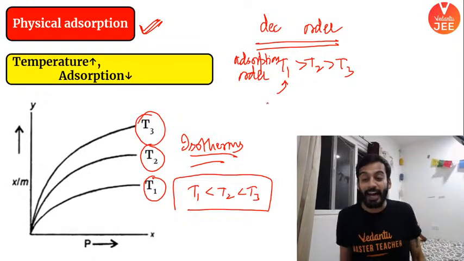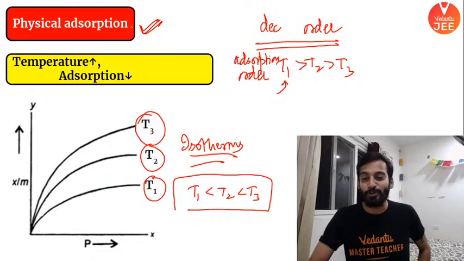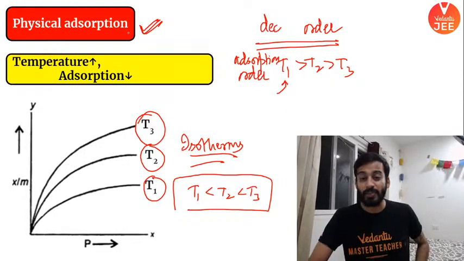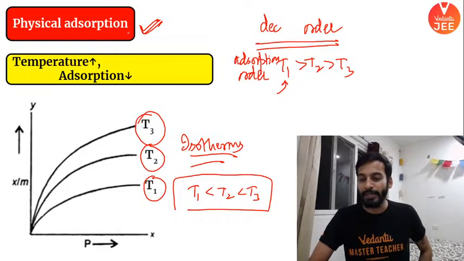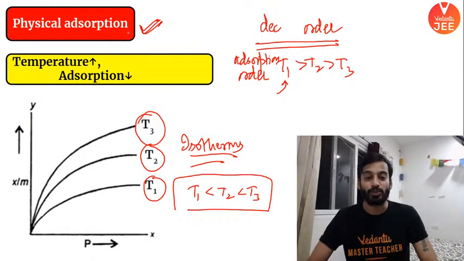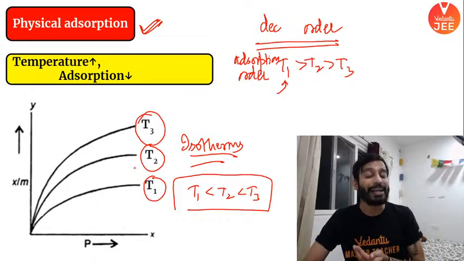Clear हुआ बेटा? ये ग्राफ कंफ्यूज करने को दिया है. याद रखना, जब टेम्परेचर ज्यादा होगा तो एड्सॉर्प्शन कम होगी, if I talk about physical adsorption. क्लियर? T1 will have the maximum adsorption. I hope it made sense. सबको क्लियर हो गया है, सबको समझ आ गया है. Because in physical adsorption, if temperature is increased, the adsorption would decrease. So T1, since it is the lowest, adsorption would be maximum.